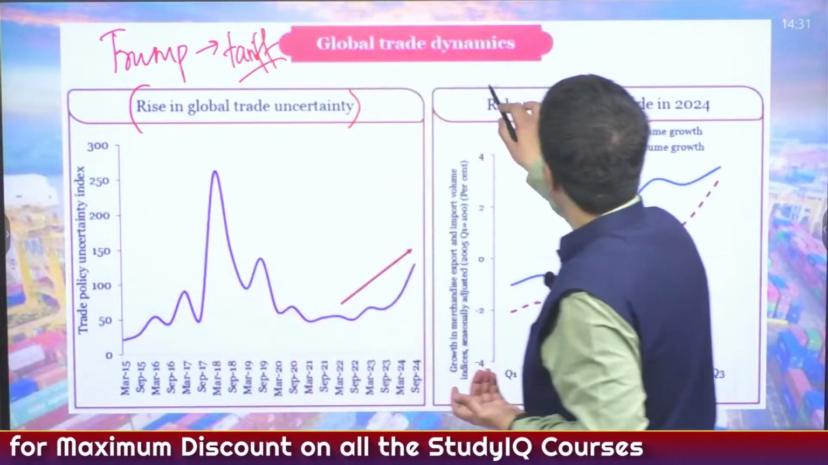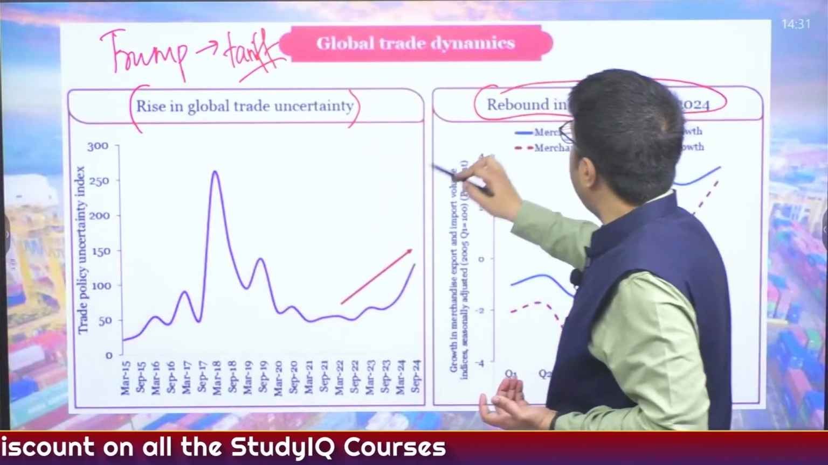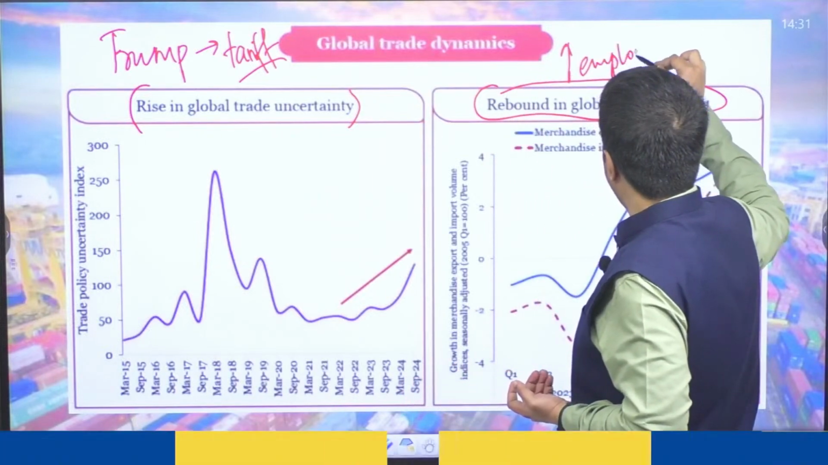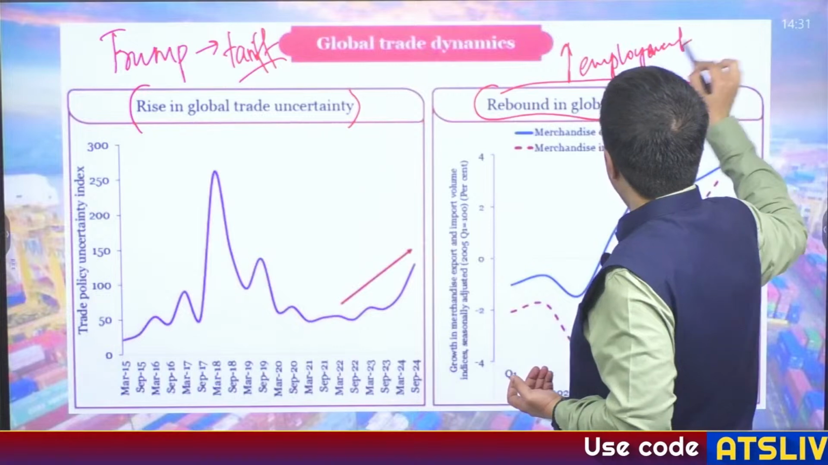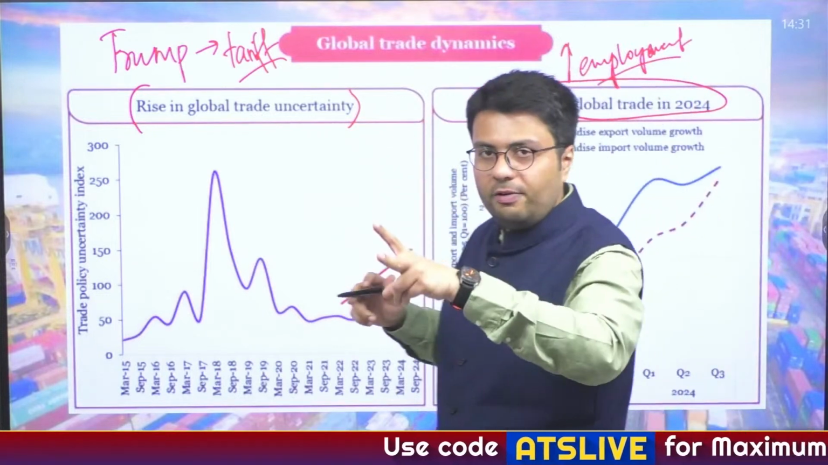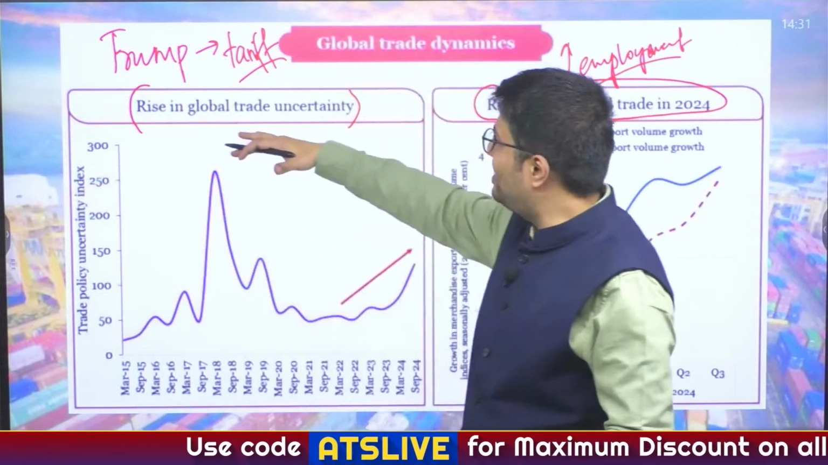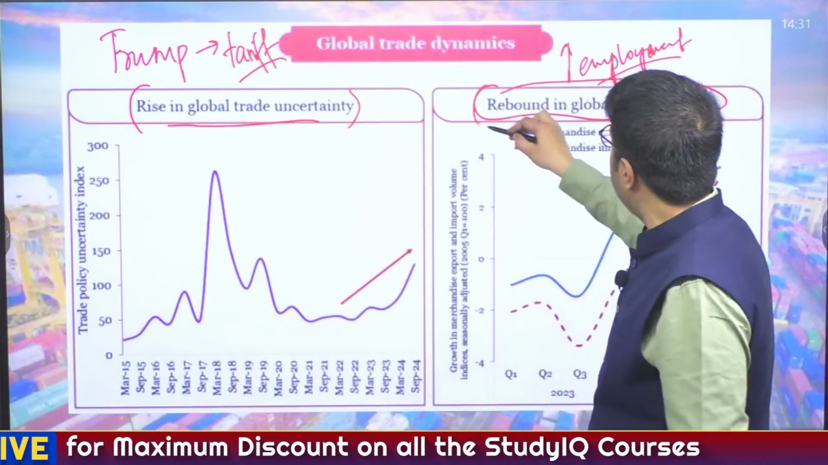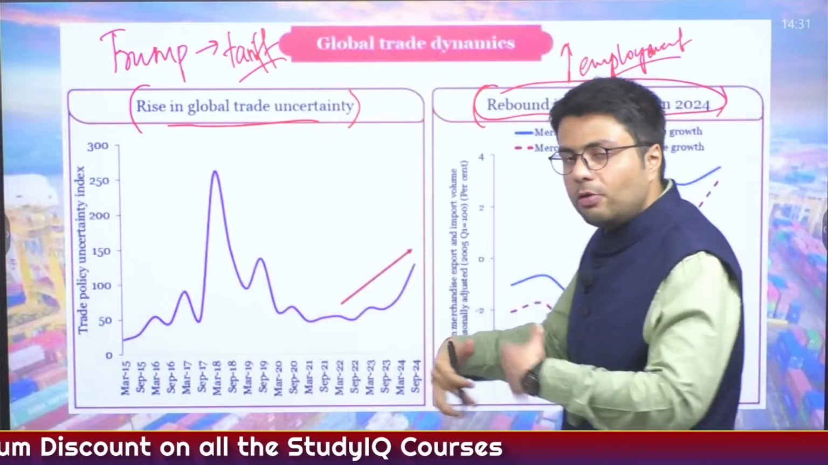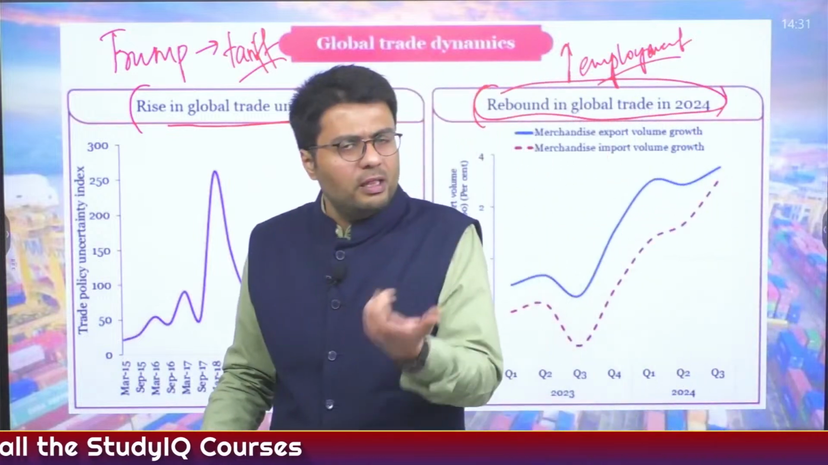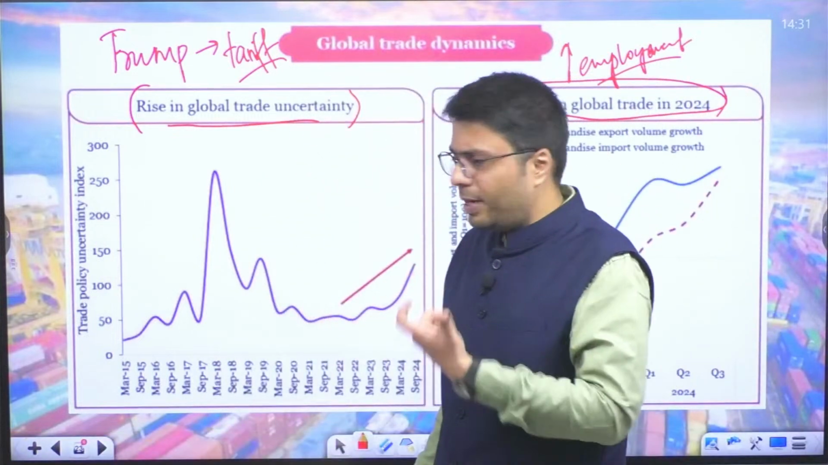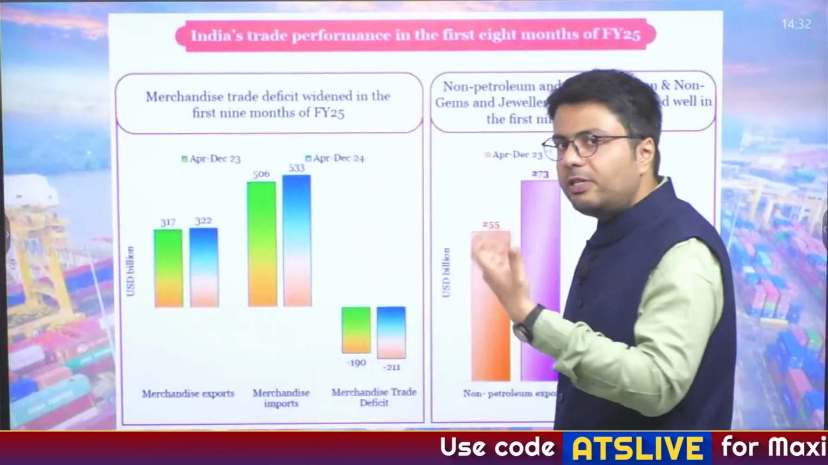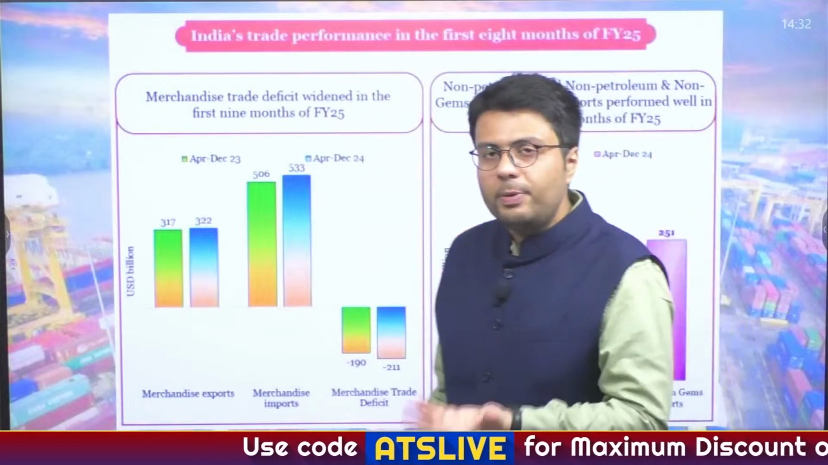However, there is a rebound in global trade in 2024 because of an uptick in employment potential as well as the growth sector in emerging economies. So these are two contradictory things. First of all, it states there is a rise in global uncertainty at a time when the world is witnessing a rebound in global trade. How this pans out in the future, we'll know from news developments in the following year. Now let us understand what India's trade prospects are, particularly with respect to the external sector.